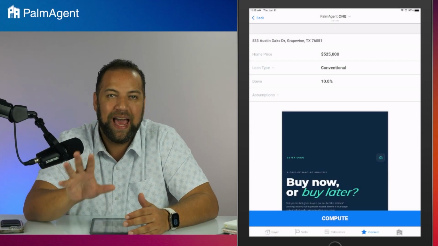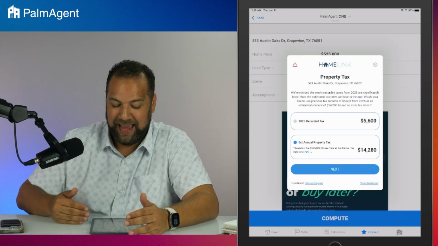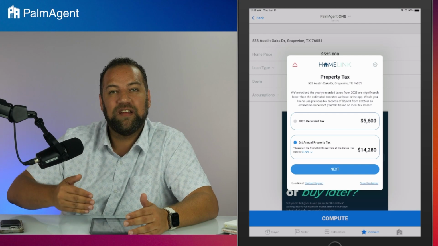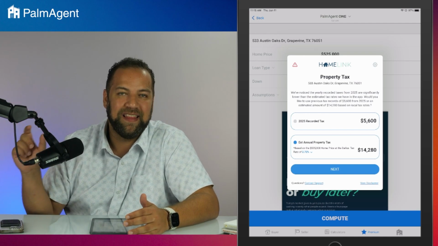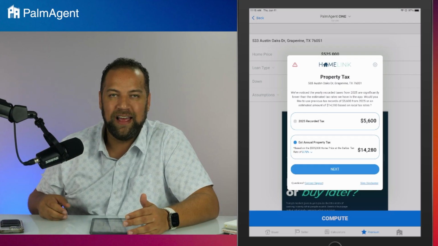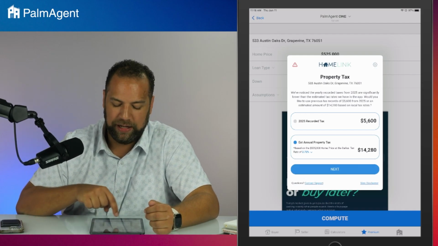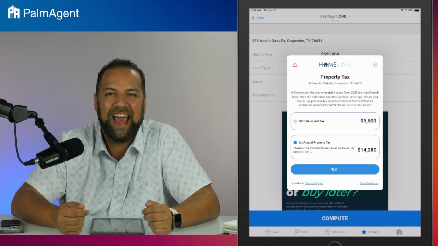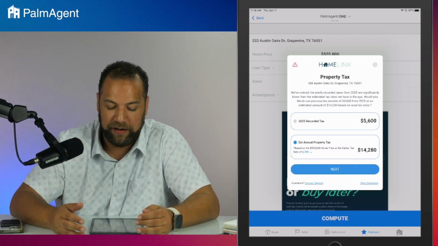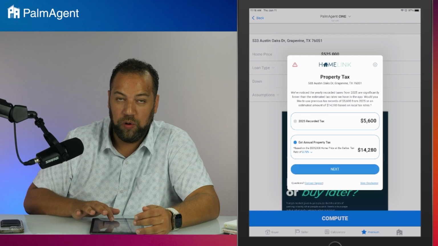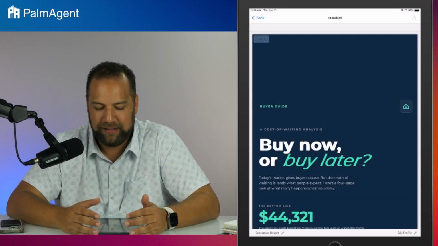And of course, because we have a special system for our taxes, when I press compute, it's going to recognize a discrepancy in last year's tax record and the estimation for this year's taxes for a new buyer based on the price point and the tax rate that we have for that area. So we've got a nice little safeguard in here to make sure that you're estimating the correct tax amount. I'll go ahead and use the estimation instead of that tax amount from the previous tax record where maybe that homeowner qualified for homestead exemption. So I'll use that new estimation, and then it's going to build that report, all the pages based on the scenario that I've plugged in.